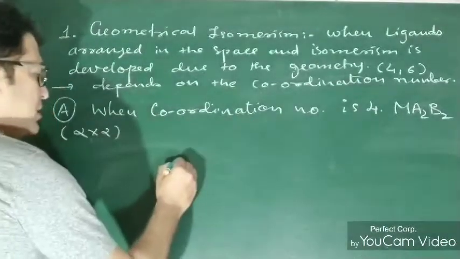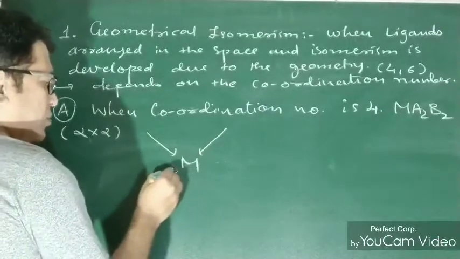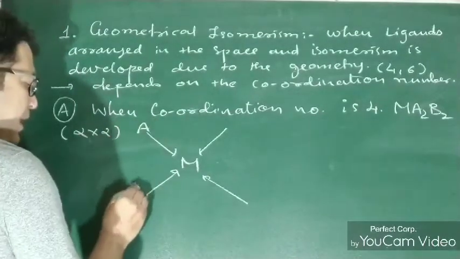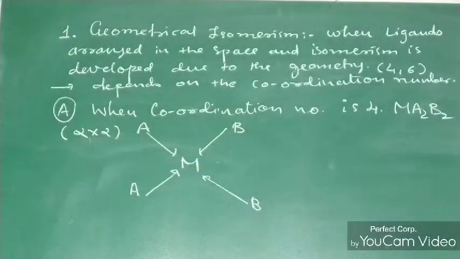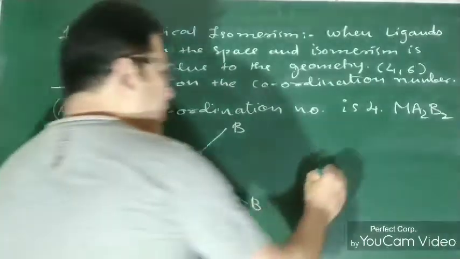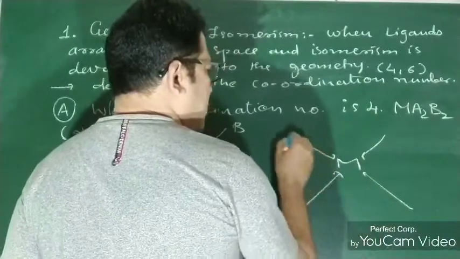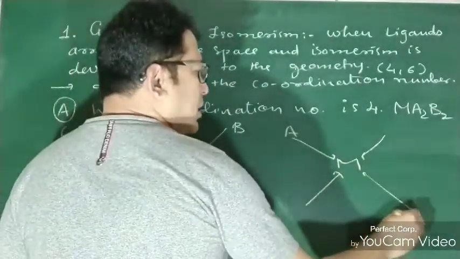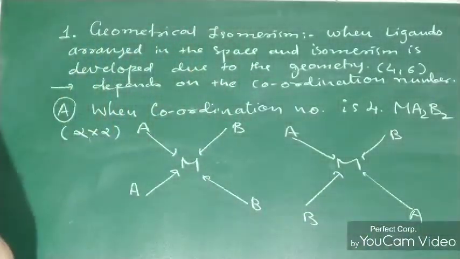Now we are going to talk about this isomerism. In space, the arrangement of the 4 ligands will be shown in this pattern. Always show the 4 ligands in this way. In the first structure, the 2 A ligands are attached on one side and the 2 B ligands on the other side. In the second structure, we draw the same thing, but here the AA kinds are in opposite positions and the BB kinds are in opposite positions.